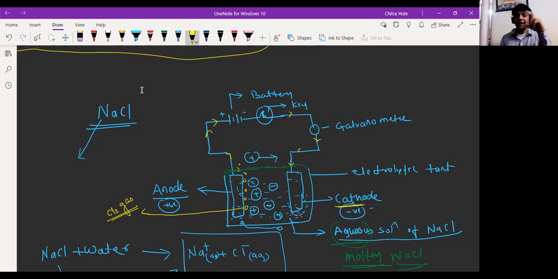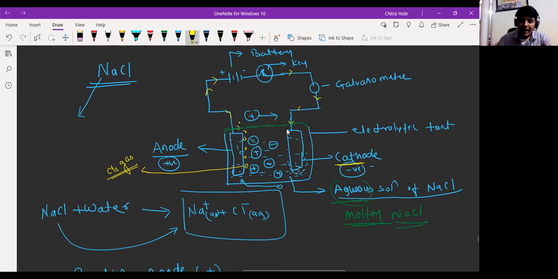Sir, in the dry electric cell also carbon is used as the electrode. Yes, in the form of graphite. So according to the requirement, we are using different electrodes in different cells. Okay, so where were we?